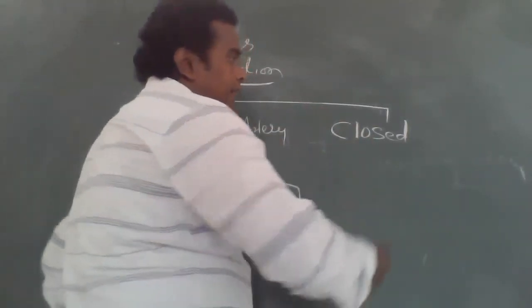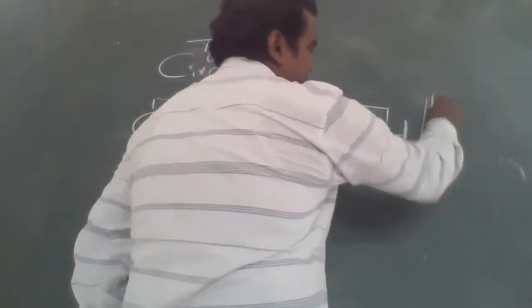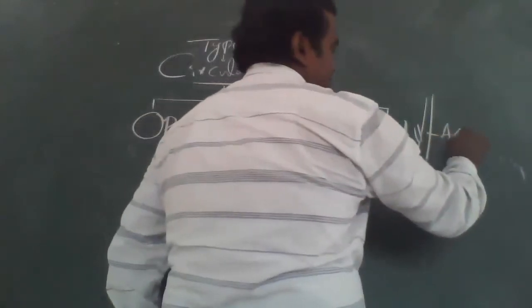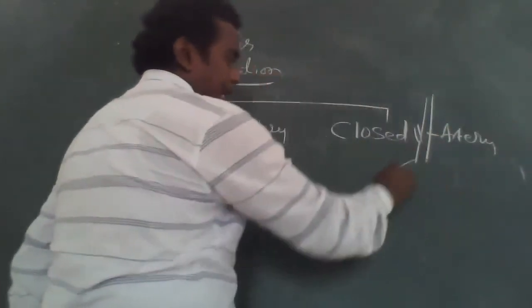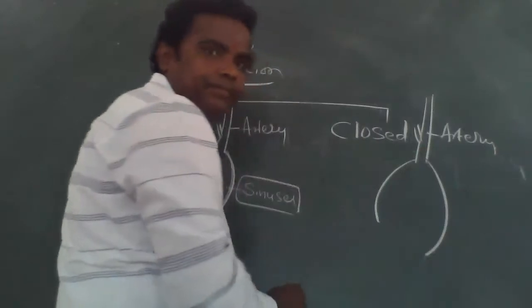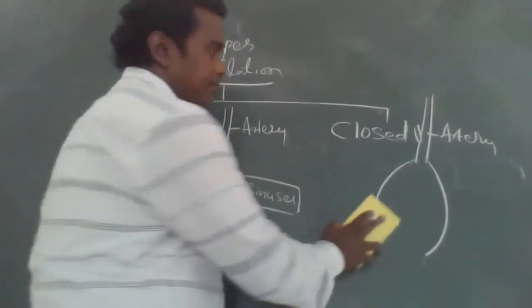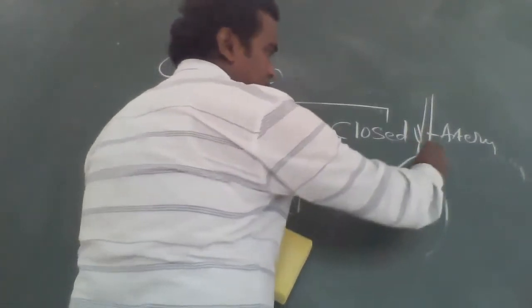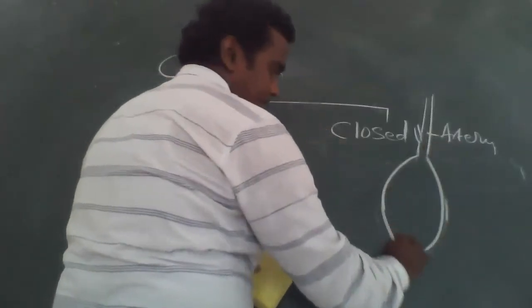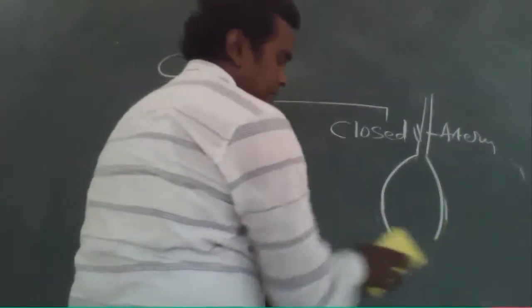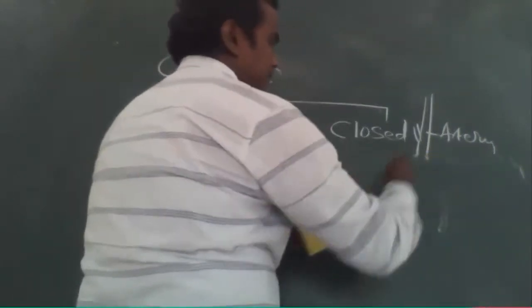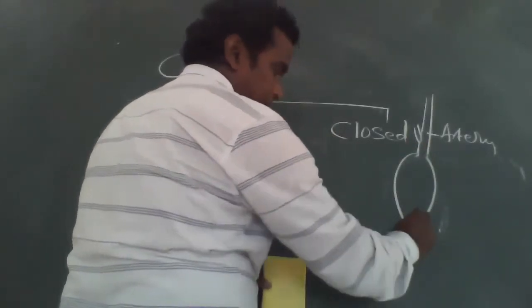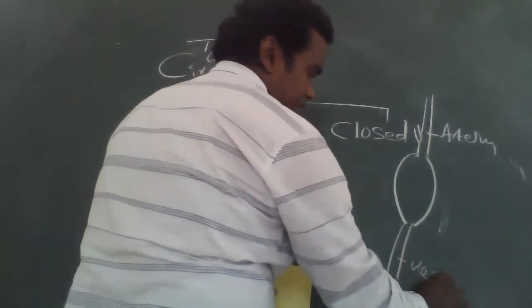Now, a very important thing. For example, this one is called artery, and this is a vein.